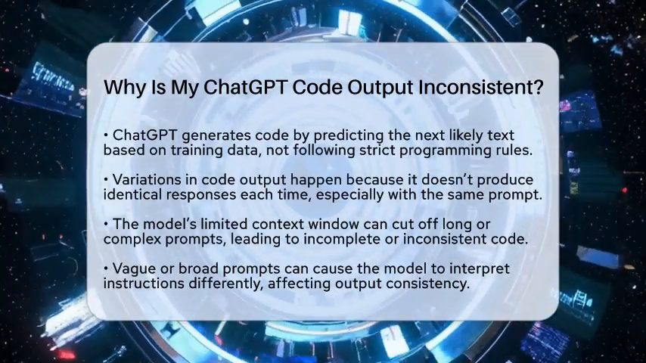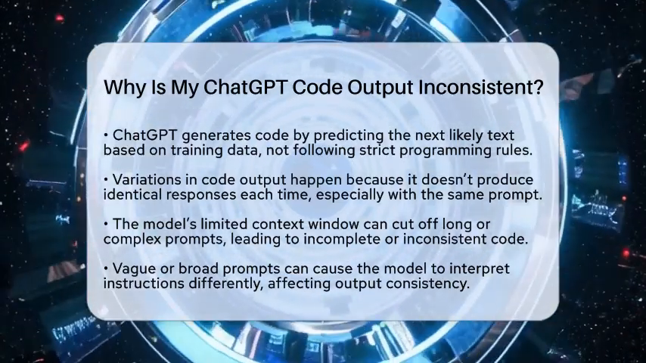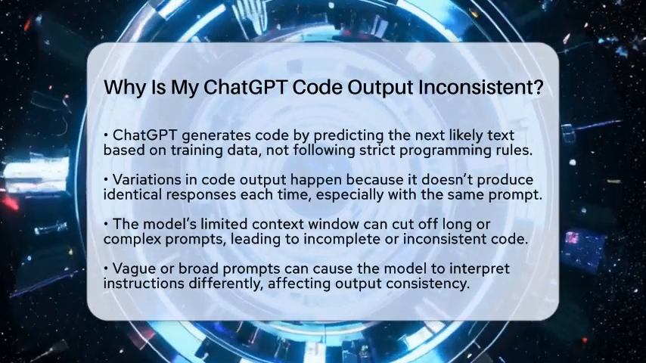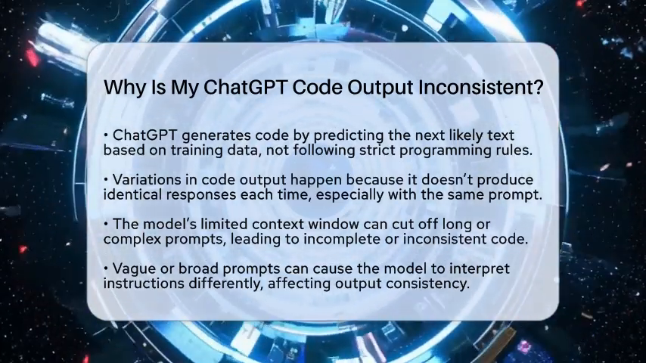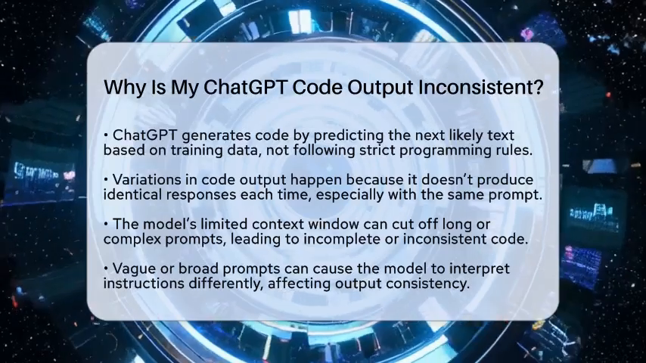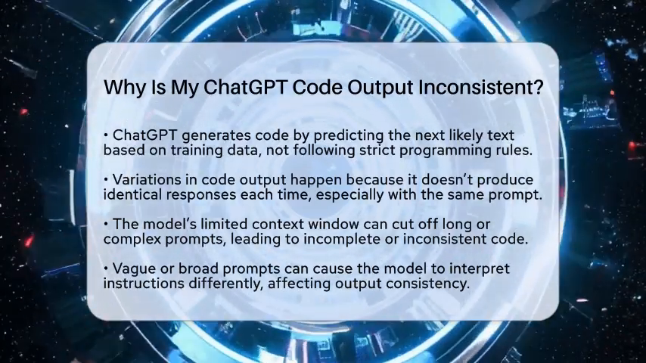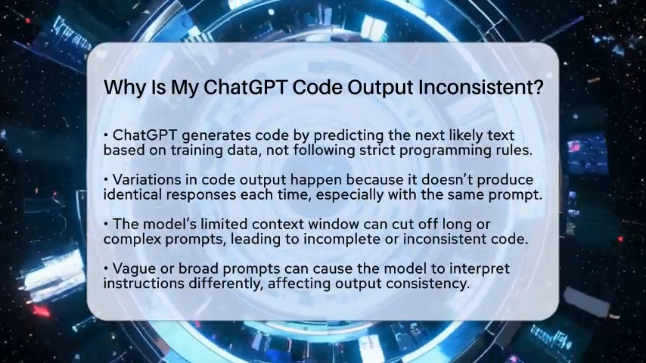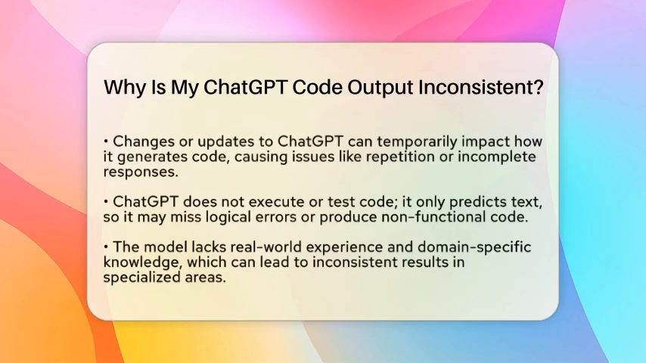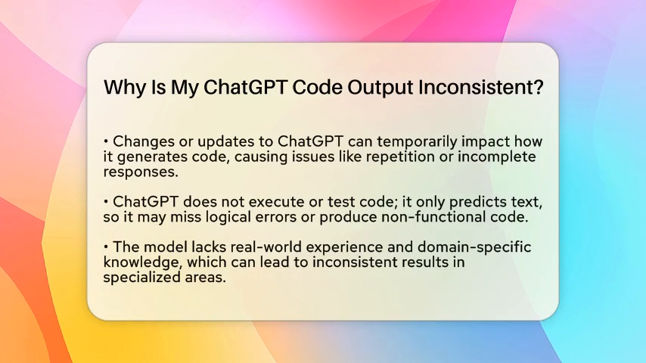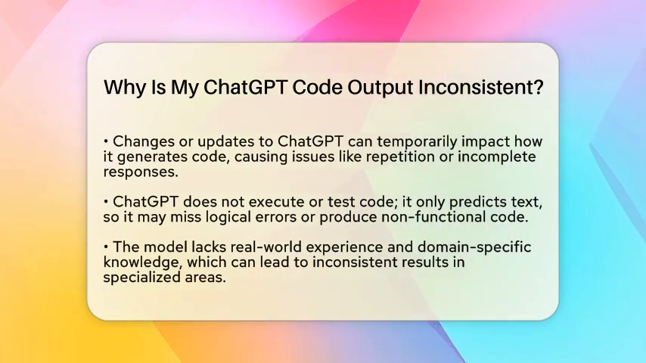One big reason for this inconsistency is the limit on how much text the model can consider at once. This is called the context window. If your request is very long or complex, the model might cut off part of the prompt or response. That can lead to incomplete or different outputs each time. For example, if you ask for a full program with many functions, the model might only generate part of it or change details in different runs.